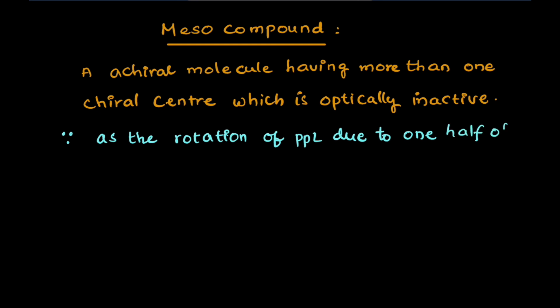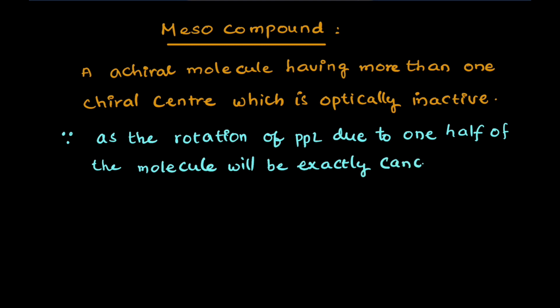Why is it that a compound with chiral centers can be optically inactive? As for the rotation of plane polarized light, PPL meaning plane polarized light, the rotation due to one half of the molecule will be exactly cancelled by the other half of the molecule.